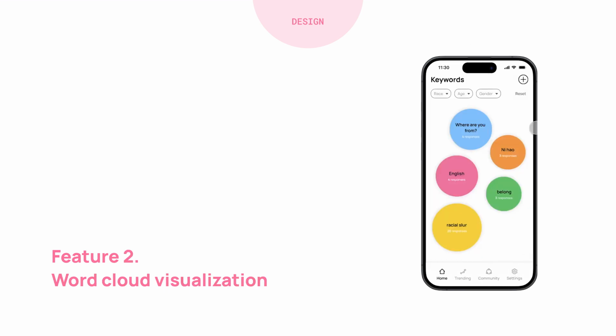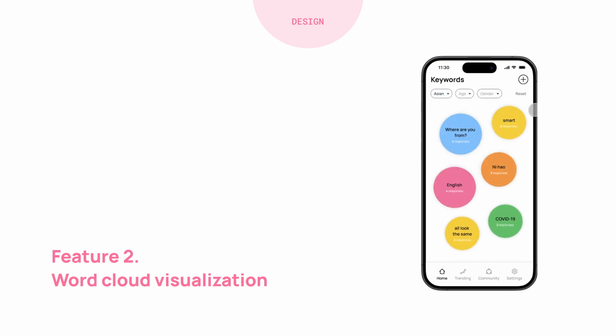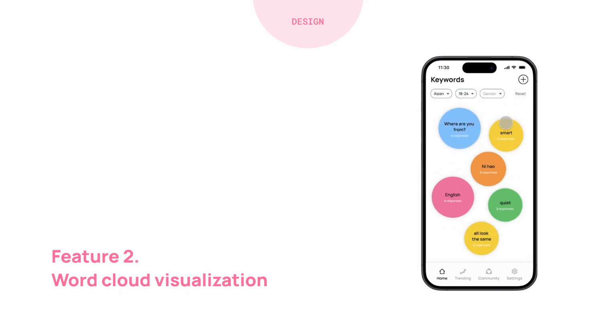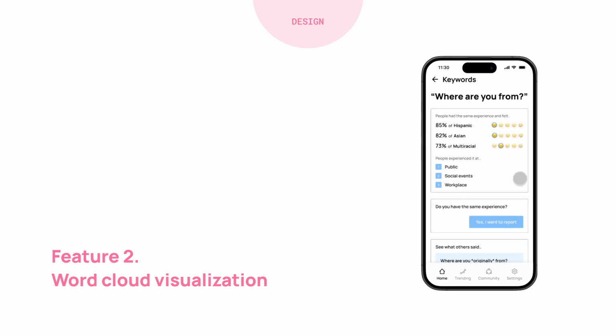The keywords are extracted from users' responses and are implemented into a word cloud. The word cloud is visualized into text bubbles, with each bubble displaying a keyword. These bubbles can be filtered by demographic data and are scalable depending on the number of related reports. By clicking a bubble, users can access a summary and insight of a keyword.